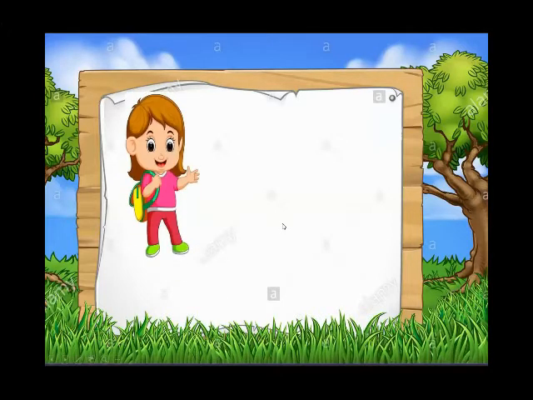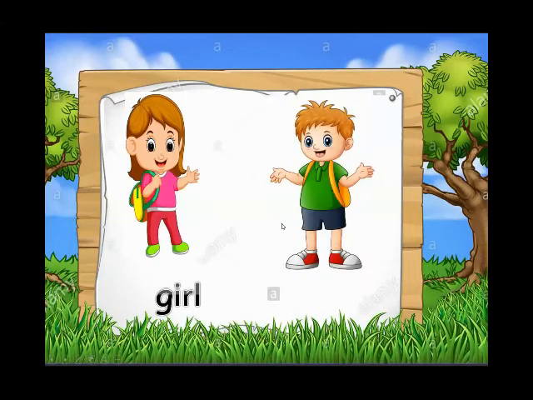Like, who am I? I am a girl, and my name is Sarah. In the same way, he is a boy and his name is Ali.